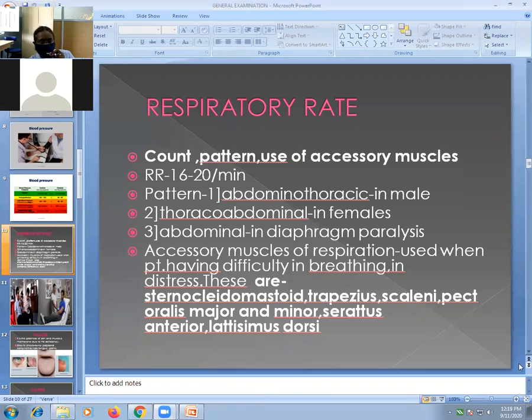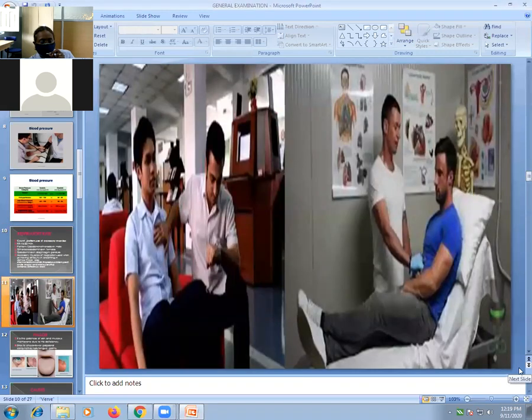So this is the method of counting respiratory rate. You can keep your hand or palm either over the chest or over the epigastric region, and count the movements of either chest or abdomen for a complete 1 minute. That is your respiratory rate, and this is the method of counting respiratory rate. So this is all about vital parameters.